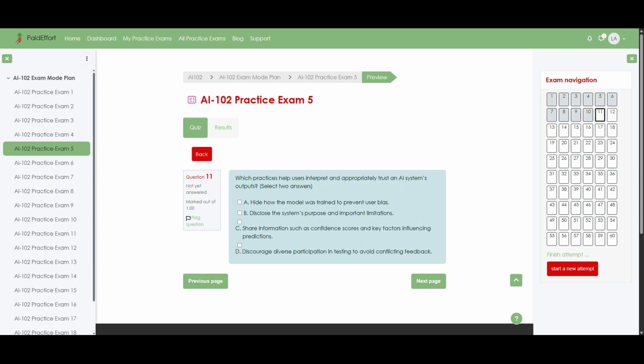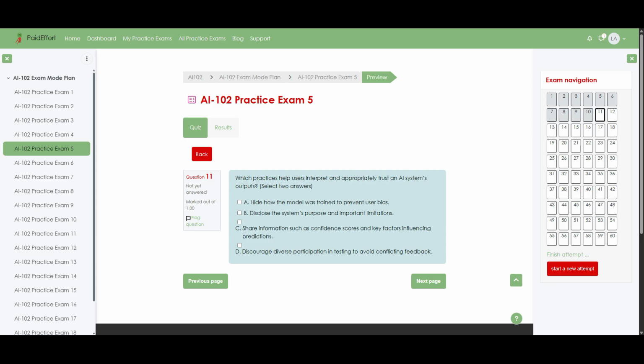Question 11. Which practices help users interpret and appropriately trust an AI system's outputs? Select two answers. Option A. Hide how the model was trained to prevent user bias. Option B. Disclose the system's purpose and important limitations. Option C. Share information such as confidence scores and key factors influencing predictions. Option D. Discourage diverse participation in testing to avoid conflicting feedback.